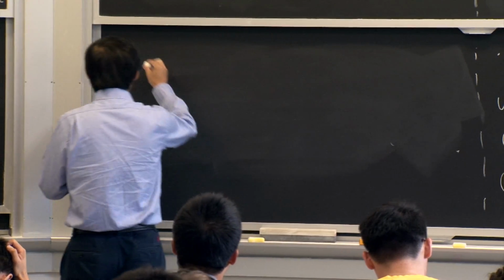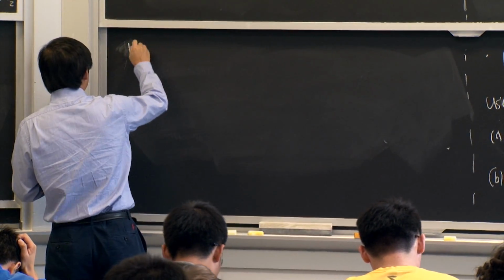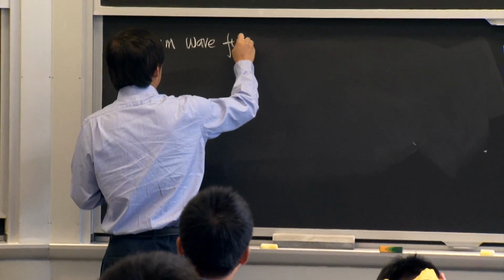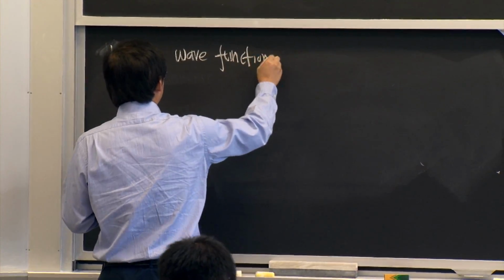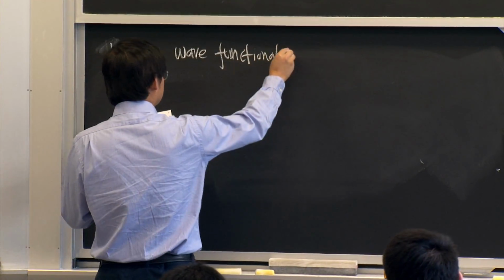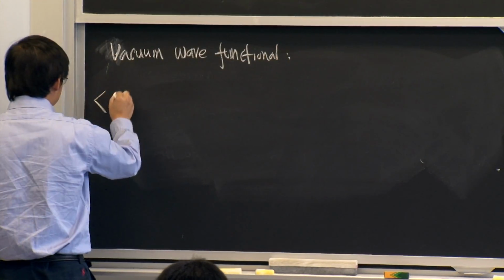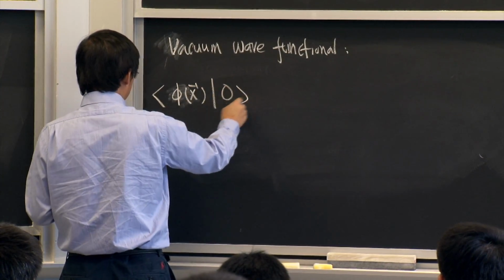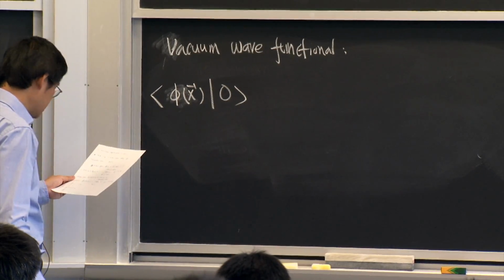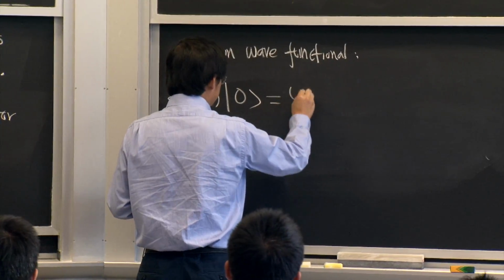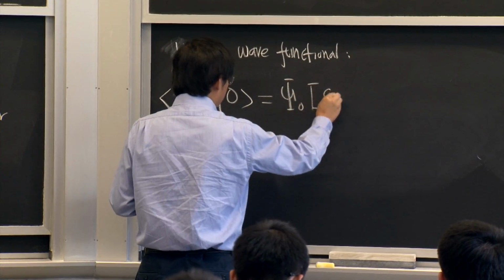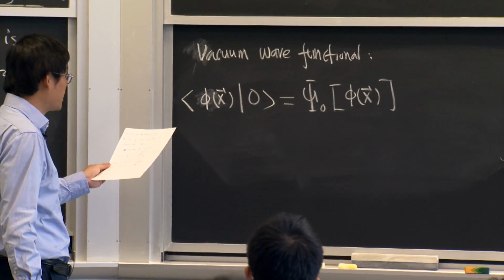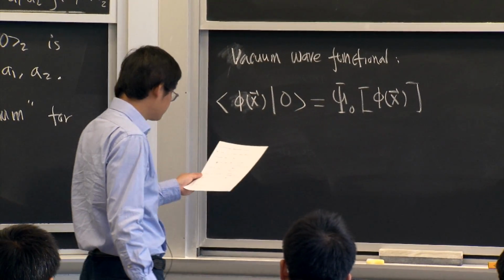If you have a vacuum state, then you just consider the overlap of the vacuum with your configuration space variable. I will denote it by psi 0, phi x. So this is the vacuum wave functional, and it has a path integral representation.